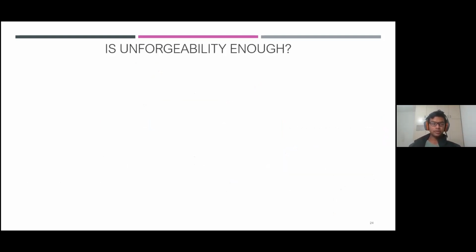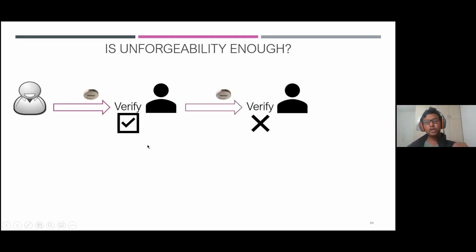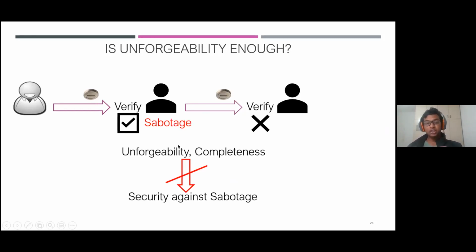All right, but usually in quantum money we only talk about unforgeability. But is unforgeability enough? Consider the following. Suppose some potentially adversarial merchant gave you a money state, you ran the honest verify and you accepted the coin. And then when you try to pay it forward, it didn't get accepted. So you sent it to someone else. He ran the honest verify, but then it didn't pass the verification. So in this case, we have been sabotaged. And note that these kinds of attacks are not disallowed by unforgeability or completeness. So at least in the general setting, no.